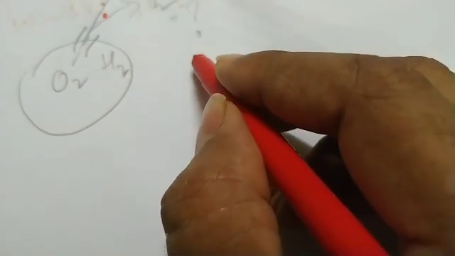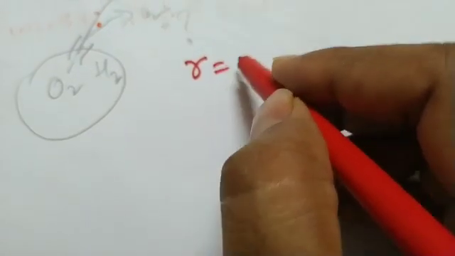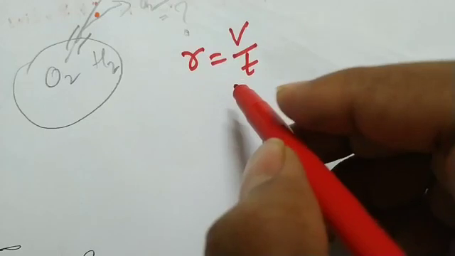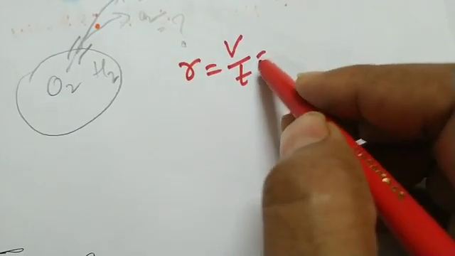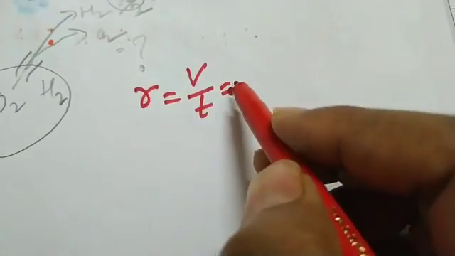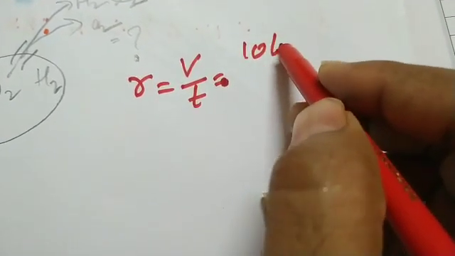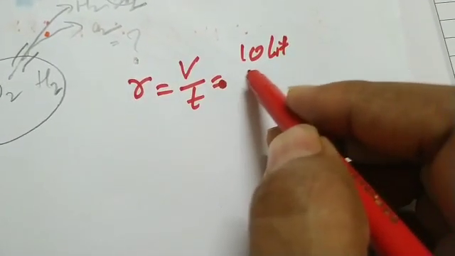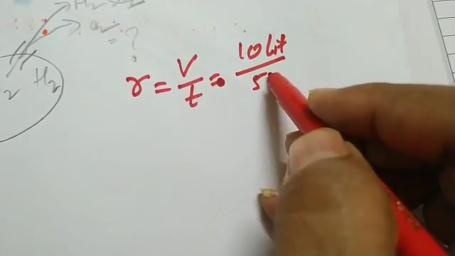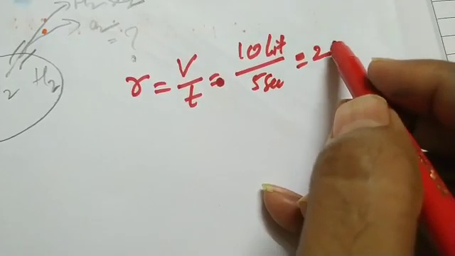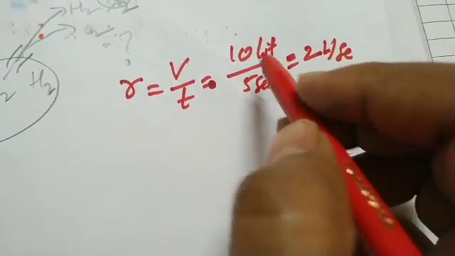For diffusion, the formula is rate of diffusion R equals V by t. How much volume the gas occupies upon time? Suppose one gas is occupying 10 liters in 5 seconds, that equals 2 liter per second. This is one example.